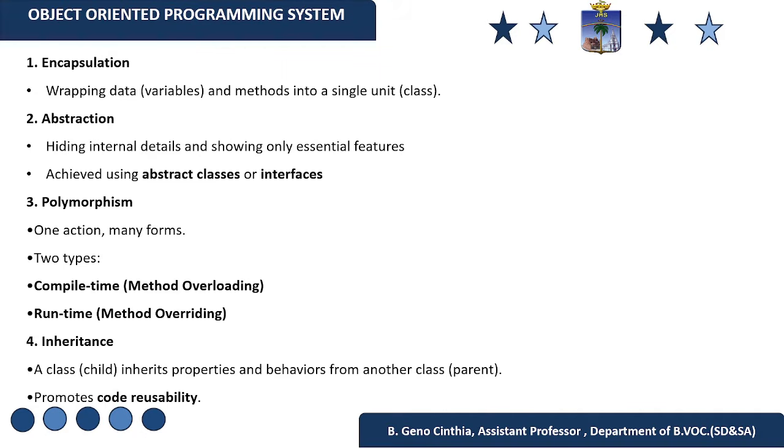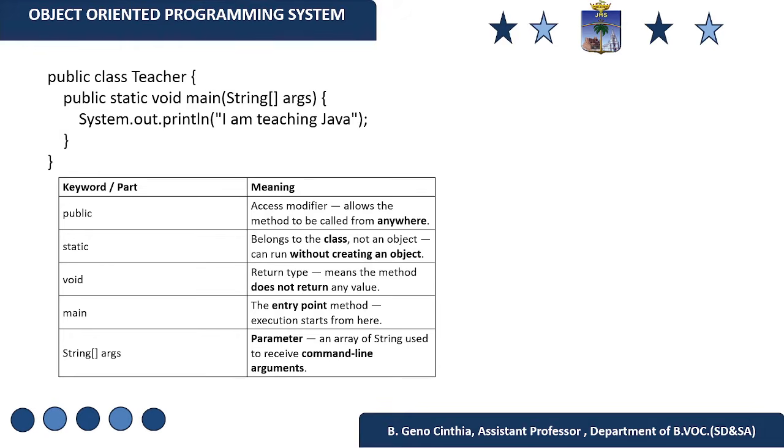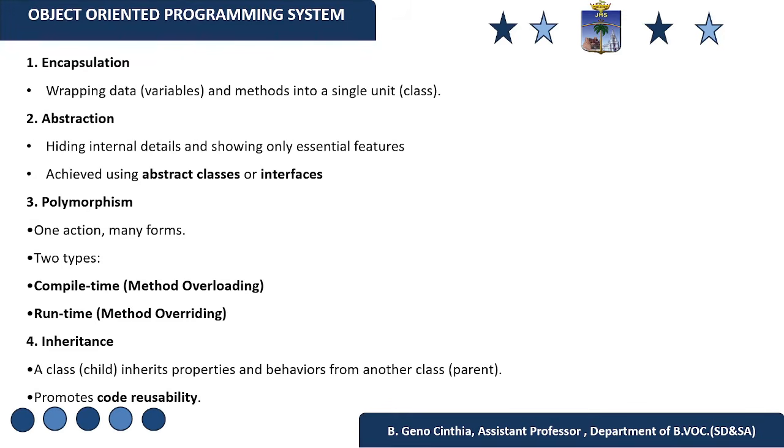Fourth one is inheritance. A class inherits properties and behaviors from another class. So what is inheritance? Let us say you have curly hair like your mom and are tall like your dad. You inherit these traits from your parents. In programming, inheritance works the same way. A child class inherits properties and behaviors from a parent class. Just like a child automatically gets some features from parents, a class in Java can get features, that is methods and variables, from another class. So these are all the four important OOPS concepts in Java.